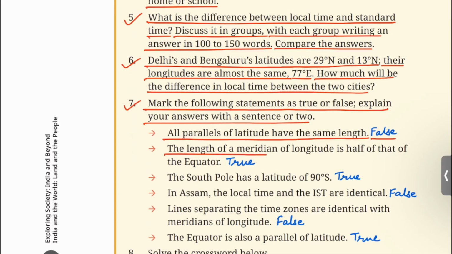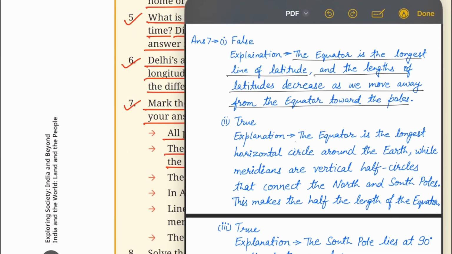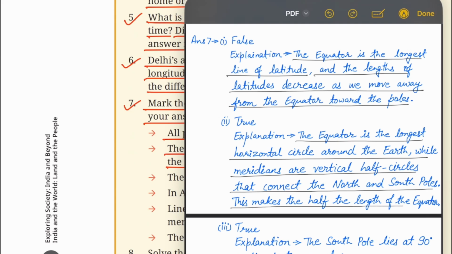The length of a meridian of longitude is half of that of the equator. This statement is true. Explanation: The equator is the longest horizontal circle around the earth, while meridians are vertical half circles that connect the north and south poles. This makes the meridian half the length of the equator.